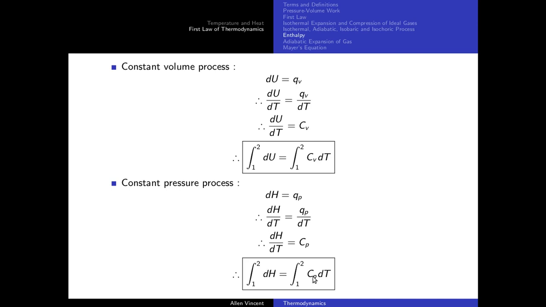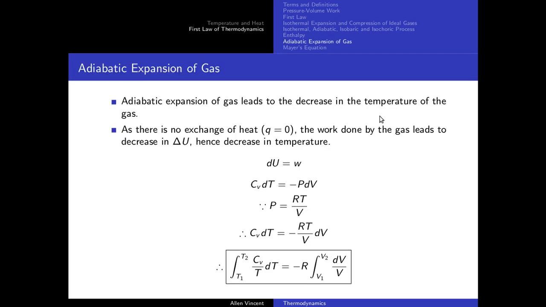Alright, so now let's move to the second last topic, that is adiabatic expansion of gas. Now remember, in adiabatic expansion of gas, the temperature decreases when the gases are expanded. In isothermal expansion, there is no change in temperature, but in adiabatic expansion there is change in temperature. Adiabatic expansion is a rapid expansion of gas, so it leads to a decrease in temperature of the gas.